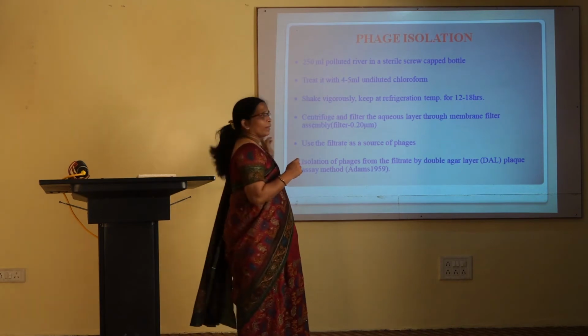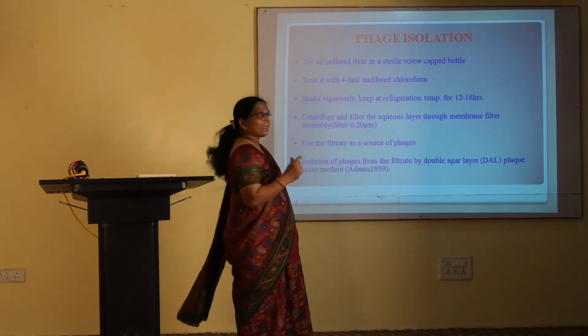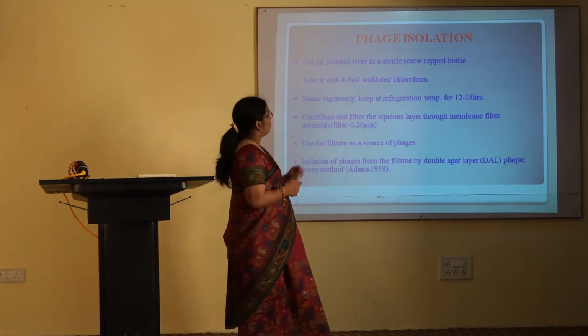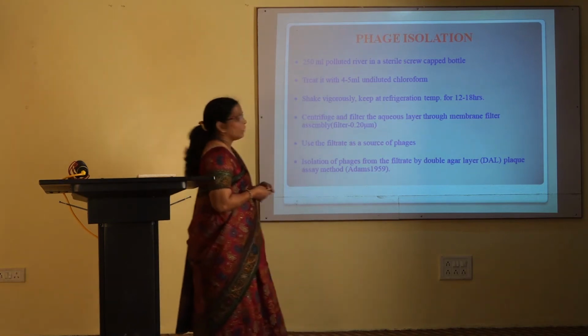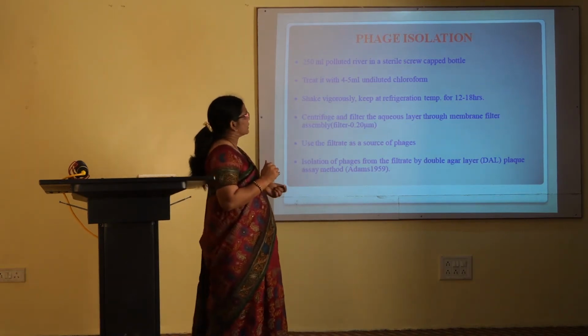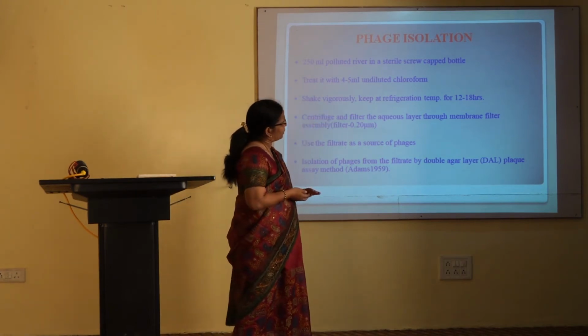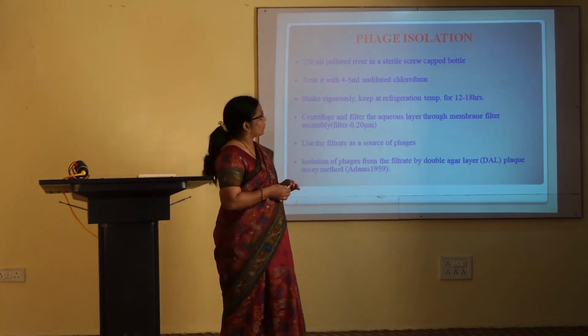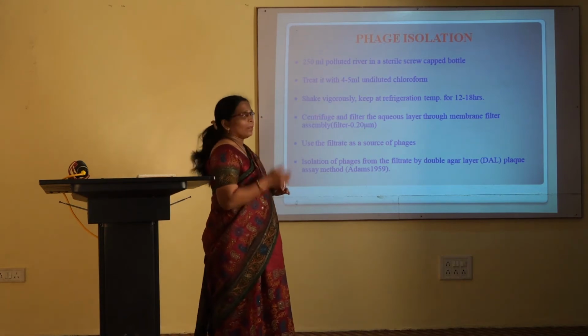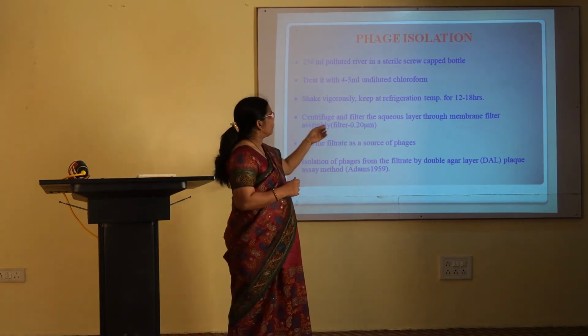You can collect water in that container. Then you treat that water with 4 to 5 ml of undiluted chloroform. The mixture is shaken vigorously and then kept in the refrigerator for almost 12 to 18 hours, and then that sample is centrifuged and filtered.